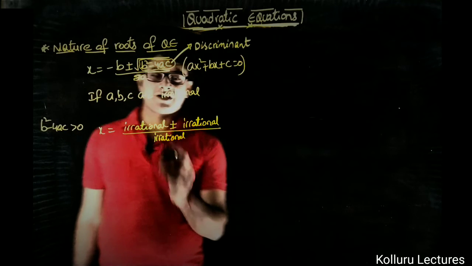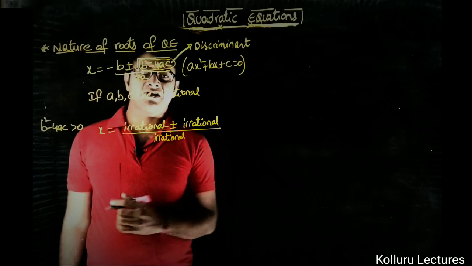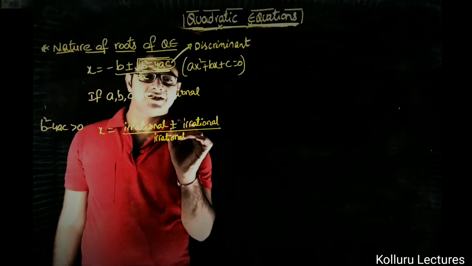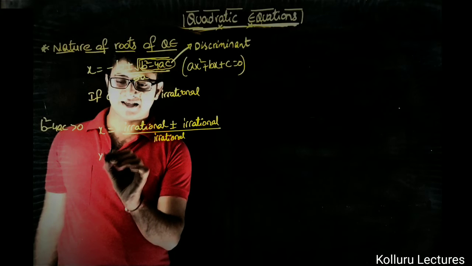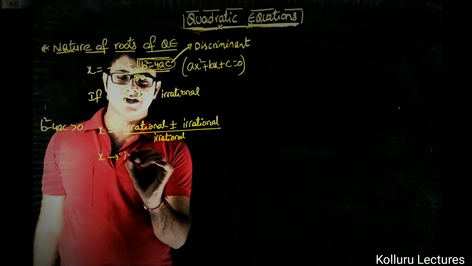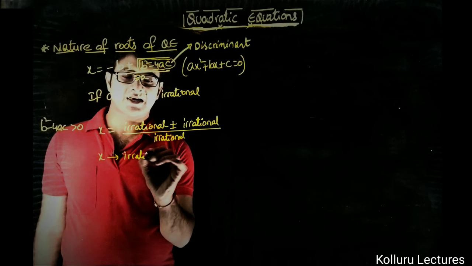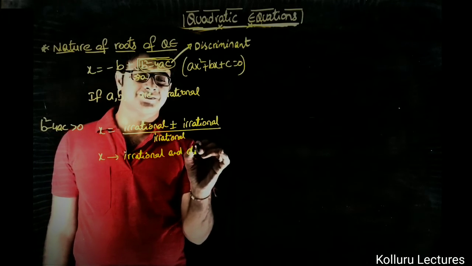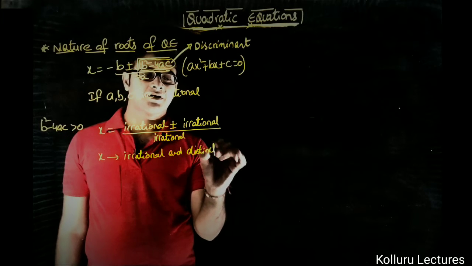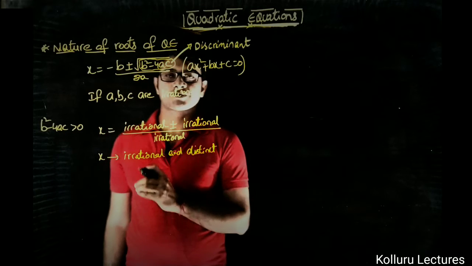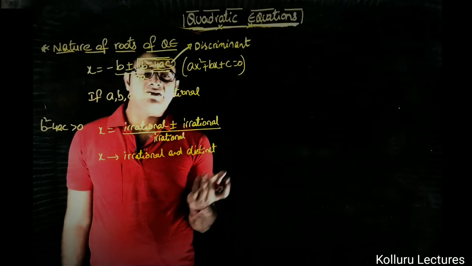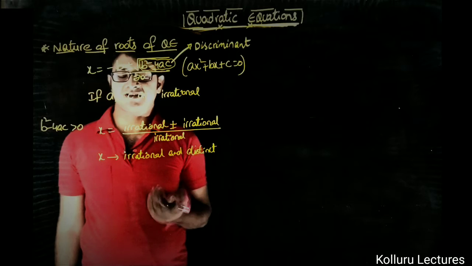Here the combination of two irrationals gives you an irrational, and irrational upon irrational is nothing but irrational. As here we have plus and minus, I can say that the x values will be irrational and distinct. The roots are irrational and they will have different values. Distinct in the sense of different.